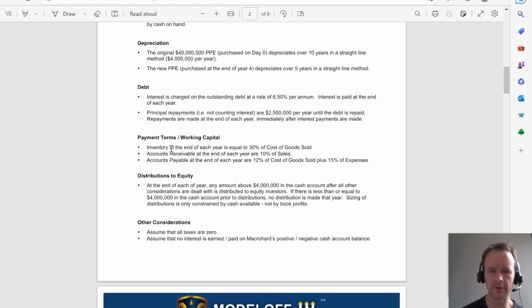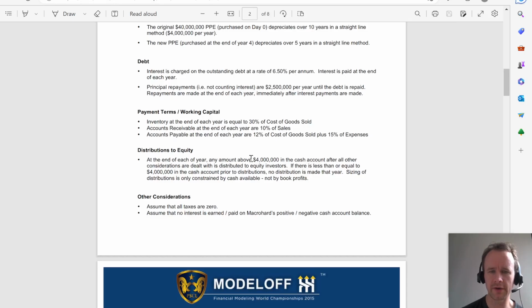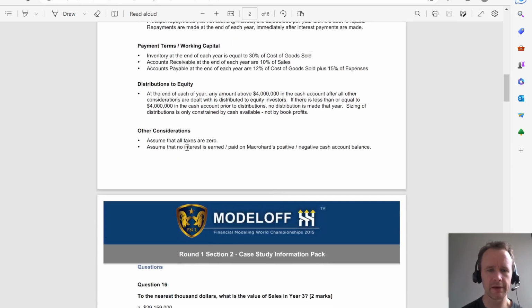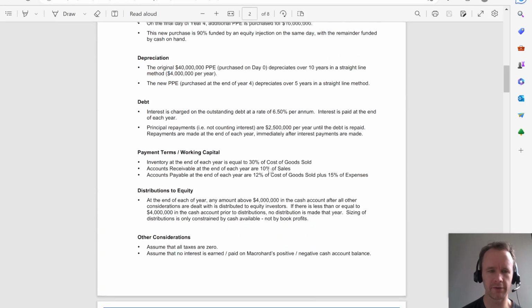Payment terms and working capital. Inventory at the end of each year is 30% of COGS. Accounts receivable is 10% of sales. Accounts payable is 12% of COGS plus 15% of expenses. At the end of each year, any amount above $4 million in the cash account is distributed to equity investors. If there is less than or equal to 4 million, no distributions. It's only constrained by cash available, not by book profits. So in other words, if you make a loss but you have cash, you could still pay out cash. All taxes are zero. That's a remarkable simplifying assumption. No interest is earned or paid on positive or negative cash account balances, and then we get into questions.